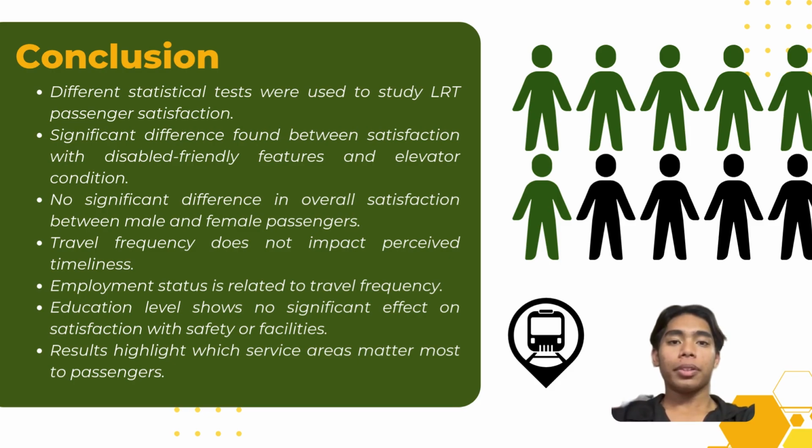Alright, to sum it up, in this study, we explored the factors that influence passenger satisfaction with LRT services by applying a range of statistical methods. To ensure a well-rounded analysis, we used both parametric and non-parametric tests. One of the key findings was that there is a clear difference in how satisfied passengers feel about disabled-friendly features compared to elevator conditions. The data suggests that accessibility is more appreciated and possibly more consistently maintained.